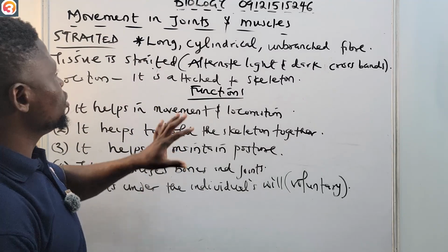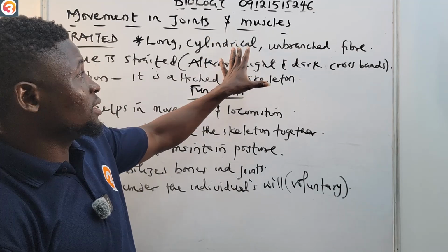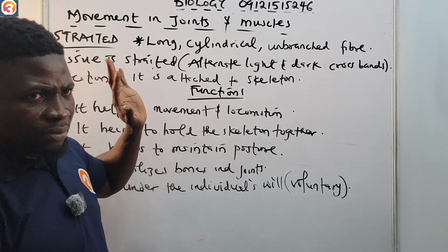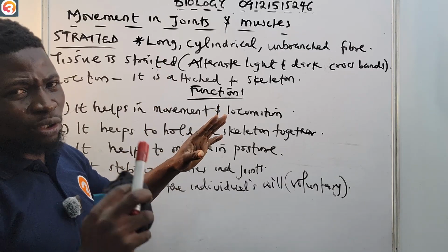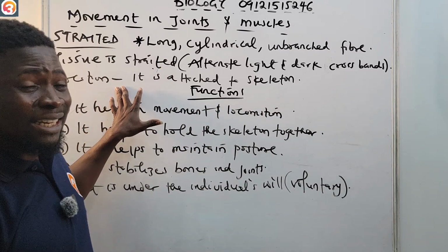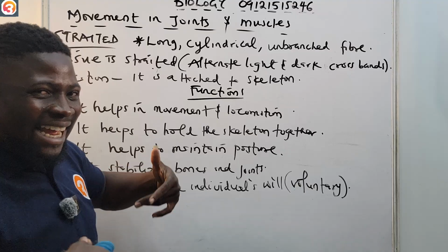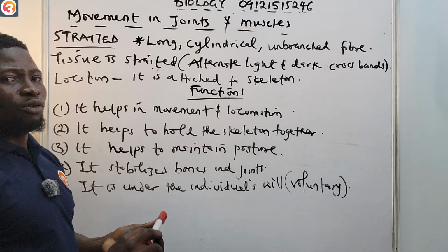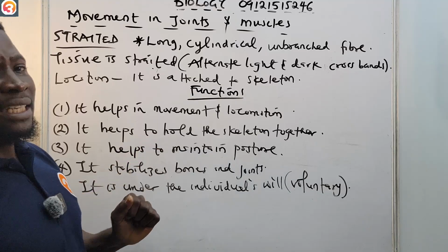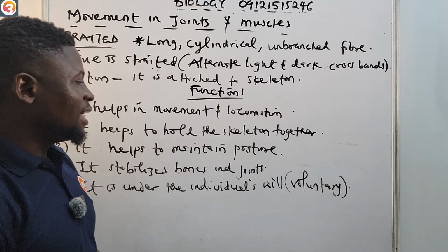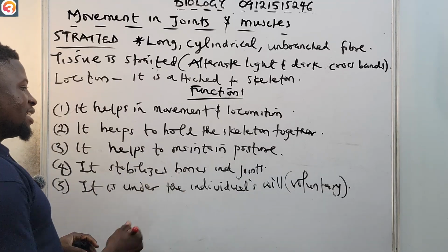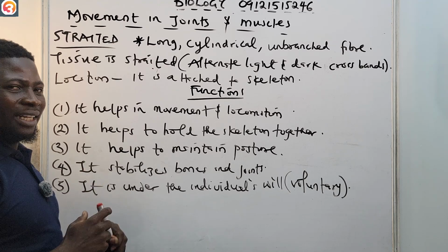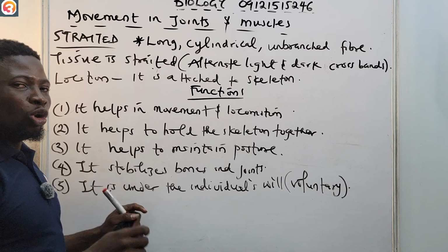So the striated muscle structure is long, cylindrical. It has an unbranched fiber, and the tissue is striated, that's alternately light and dark cross bands, and it is located in the skeleton. It is attached to the skeleton. Then the function: it helps in movement and locomotion, helps to hold the skeleton together, helps to maintain posture, and stabilizes bones and joints. And number five, it is under the individual's will. That means it is voluntary.